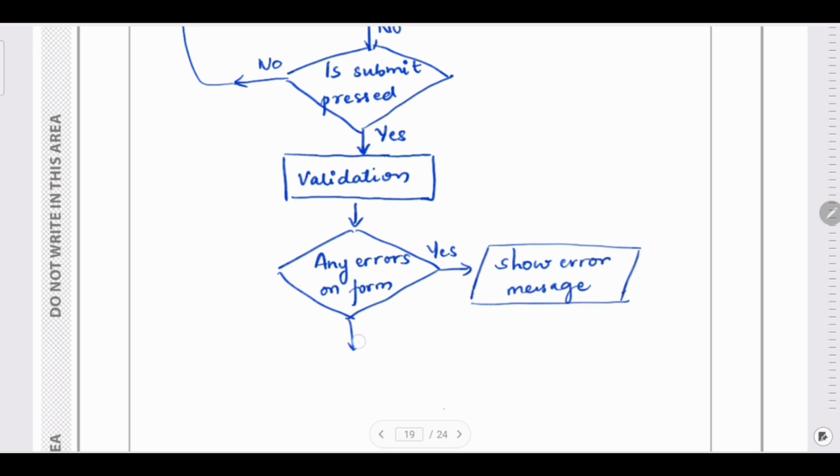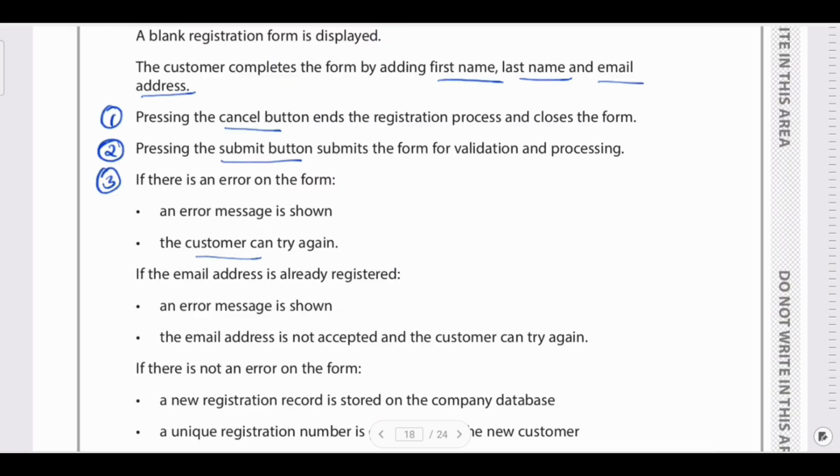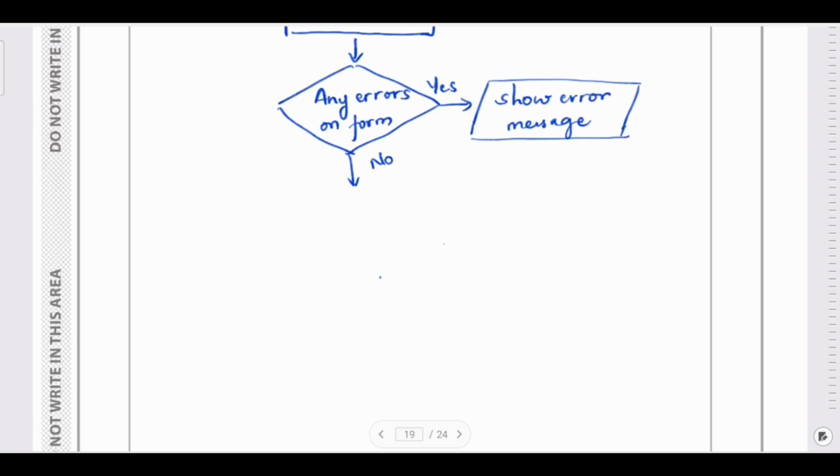If it is no, so customer can try again. So try again, in that sense, it will check the database whether it consists a duplicate email or not. So now, that checking is again a process. So check